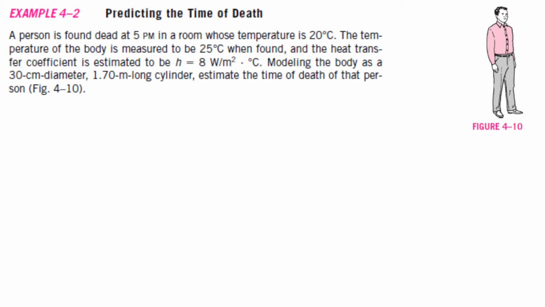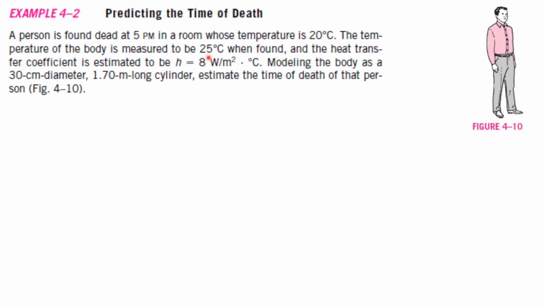So what you have to do is consider the body of a human being as a cylinder of diameter 30 centimeter and length 1.7 meter. Now, what is this 20 degrees centigrade? That is the room temperature, T infinity. When the person is alive, his body temperature is the normal temperature, that is 37 degrees centigrade.